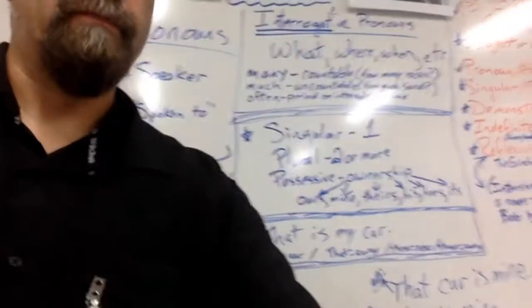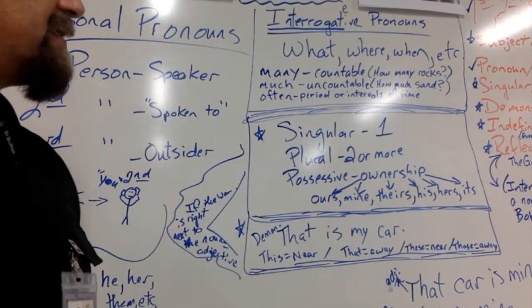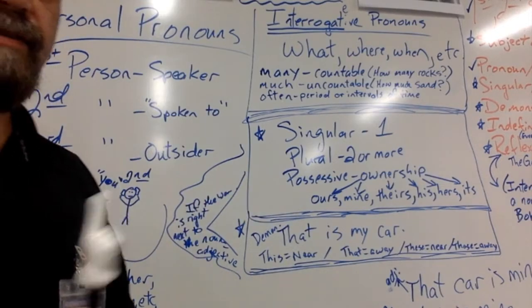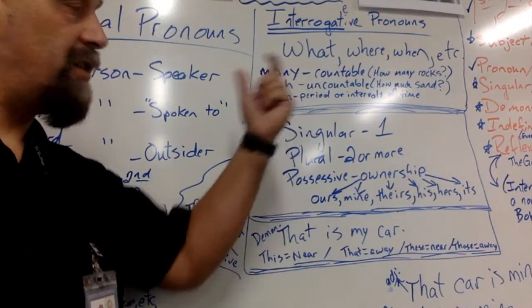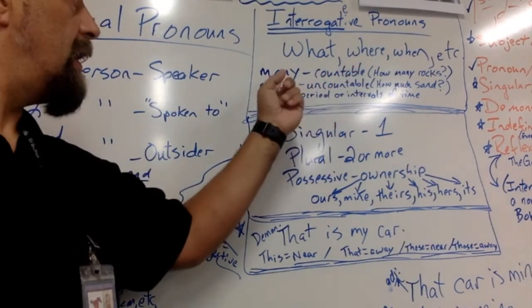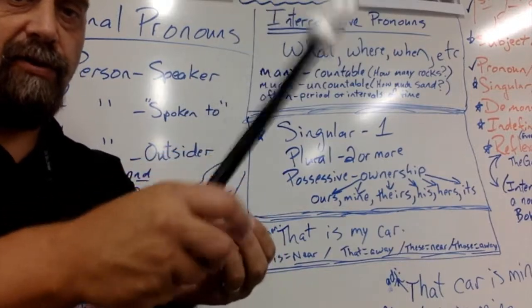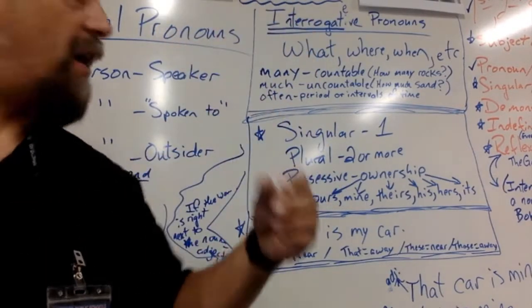Interrogative pronouns. Told you we're going to move fast. They ask questions: what, where, when, etc. The only thing you need to be careful of is the words that are used with it. How many is going to be countable. Like, you have how many rocks? You could count 1, 2, 3, 5, 6, 20 rocks.